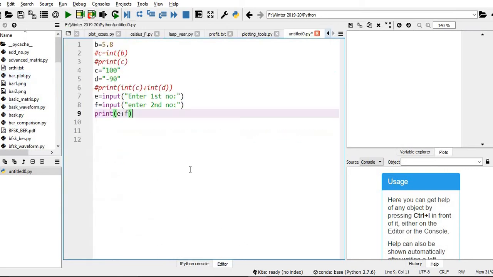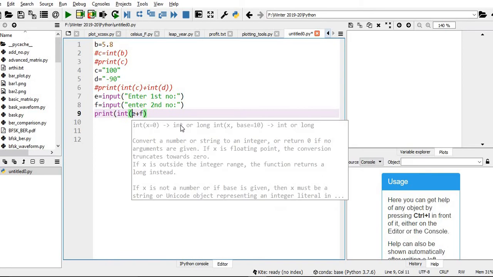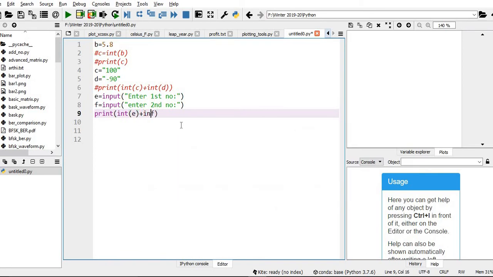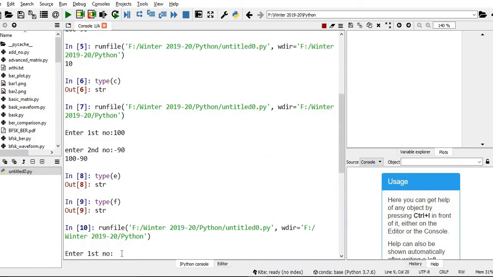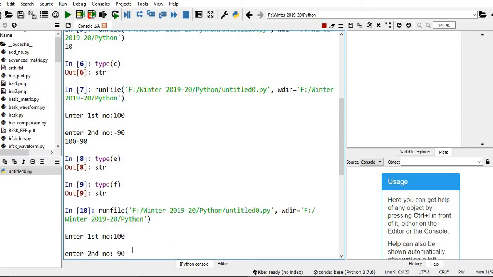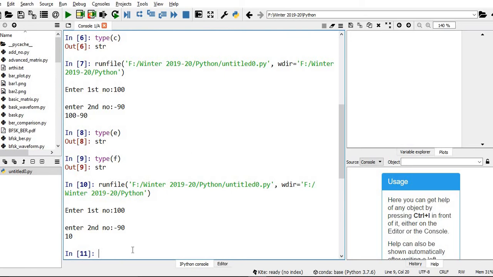So as per our requirement, we need to cast this. I'm just converting string E and string F to the integer. Then if you print, you will get the required answer. I'm just giving the inputs 100 minus 90, so it gives 10 as the answer.